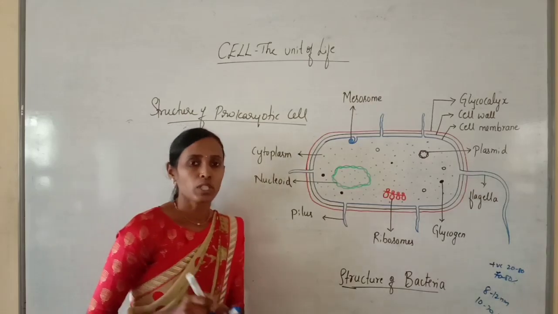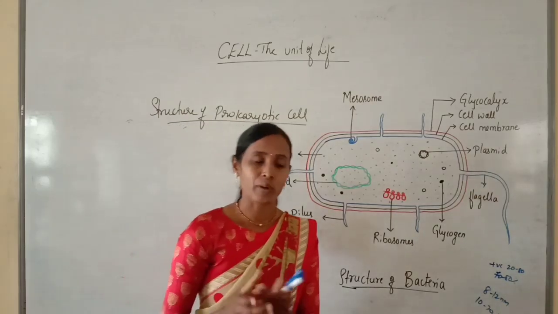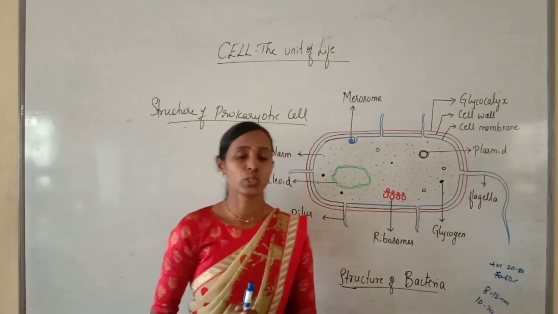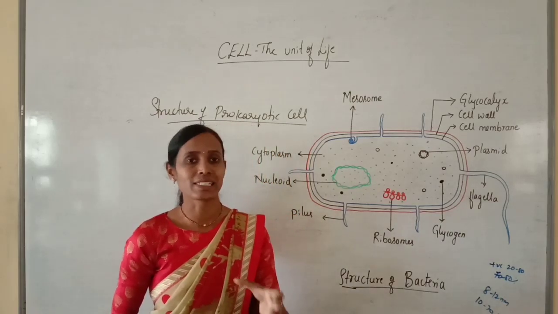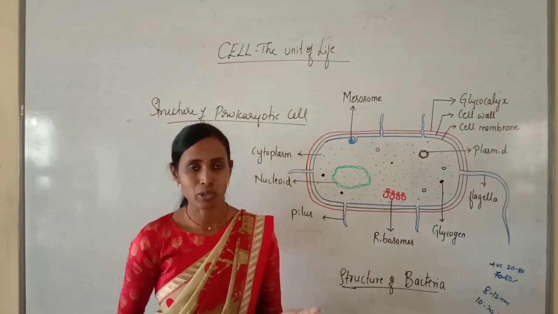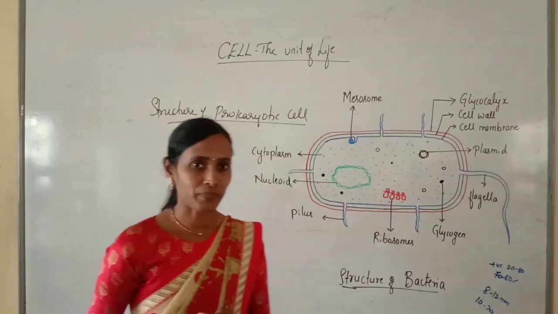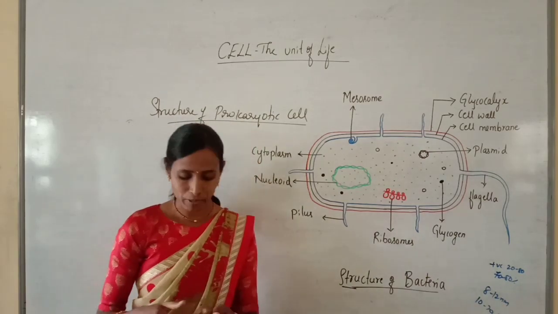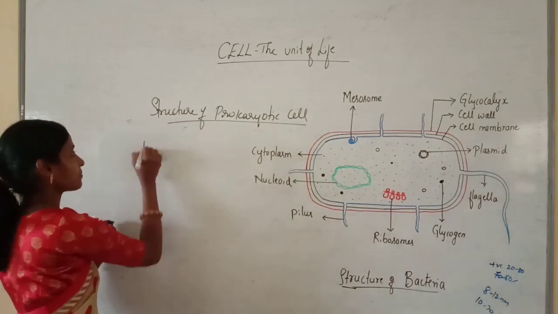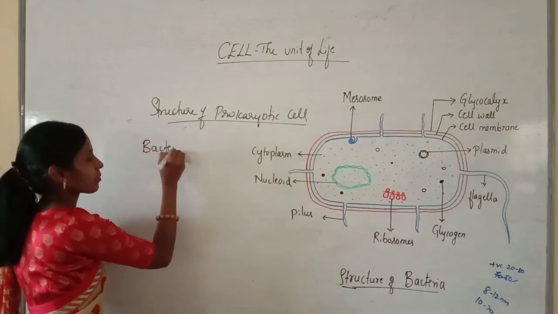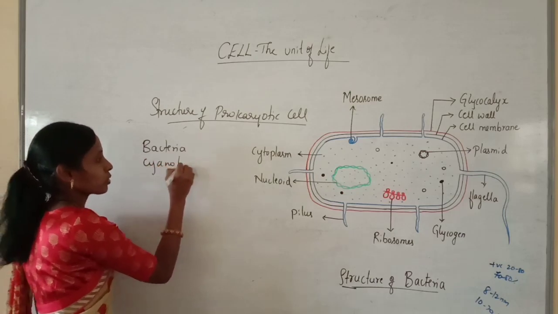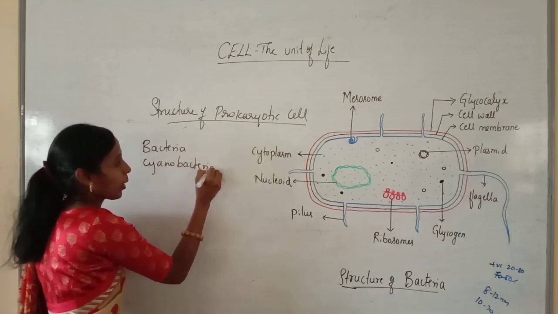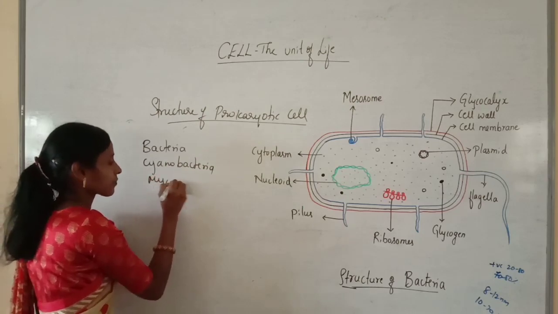As you know, the prokaryotic cell, or we can say the primitive cell, which does not contain a true nucleus and membrane bound cell organelles in the cytoplasm is referred to as a prokaryotic cell. The prokaryotes are usually represented by the bacteria, cyanobacteria, that is blue-green algae, and mycoplasma.